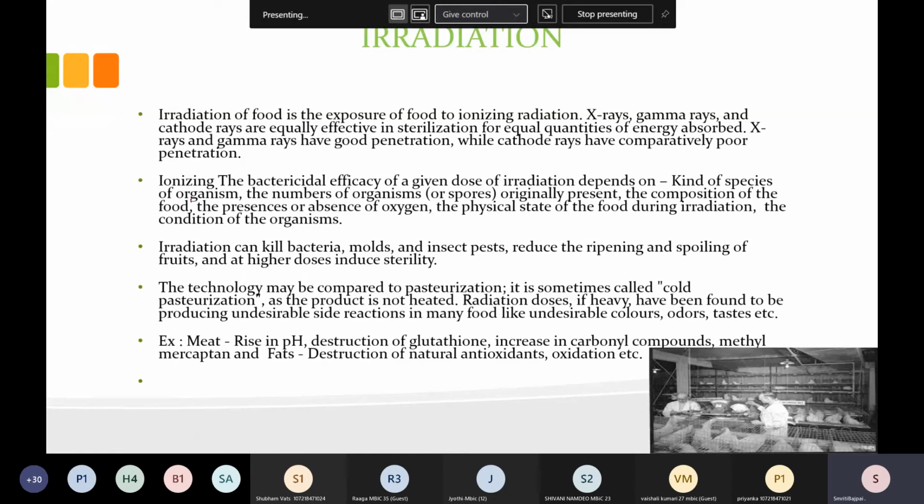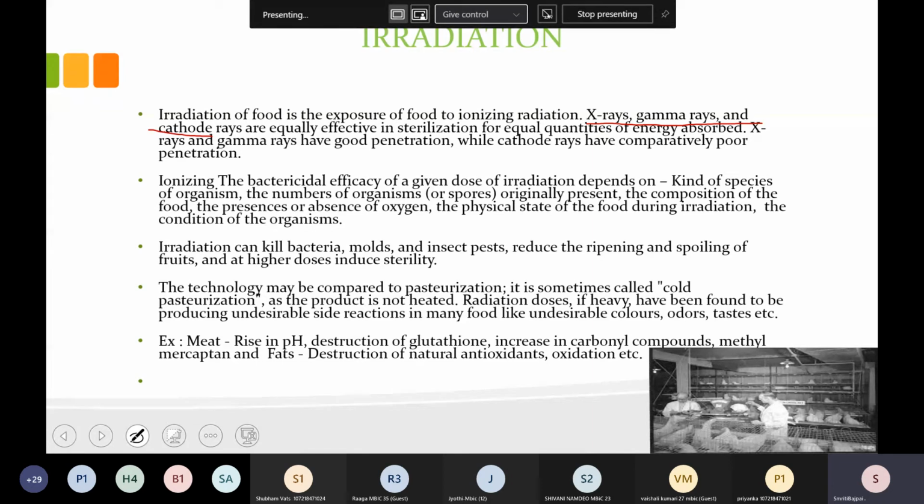So irradiation, like the name indicates, we are using the radiation technique. We are exposing the food to ionizing radiation. What are these radiations which can be used? These are X-rays, gamma rays, and cathode rays. So these are very effective radiations they are using for the exposure, and they can be used as a food preservation technique.